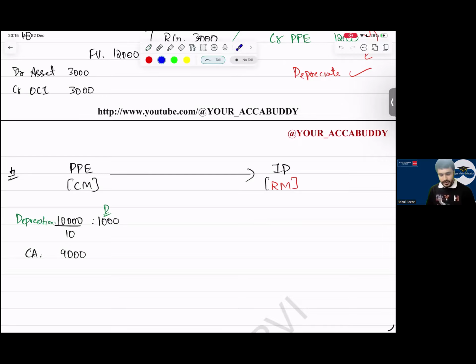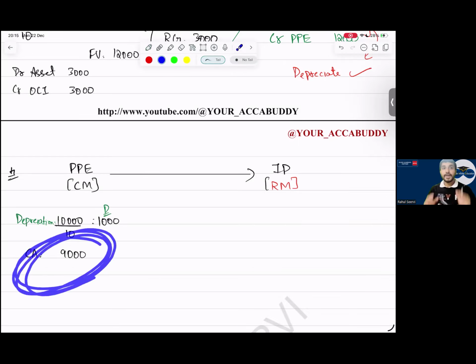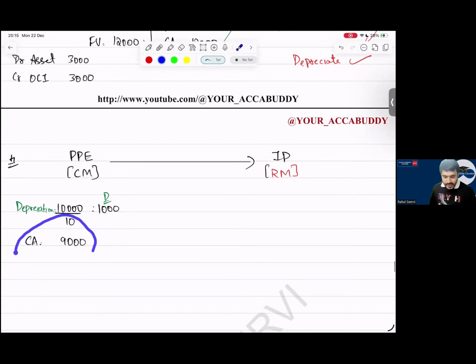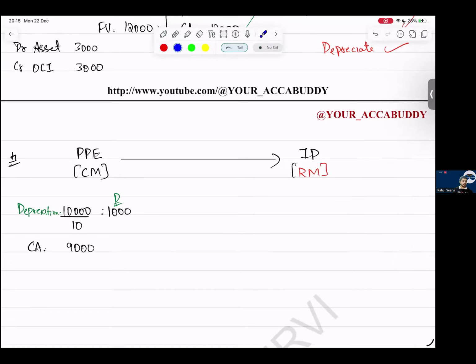Now see, everyone, this 9,000 which is there, can I say this 9,000 should be transferred to whom? Investment property. Now PP is saying, I have 9,000. When PP is giving this 9,000 to IP, will IP take it? No, sir. IP follows the fair value model.